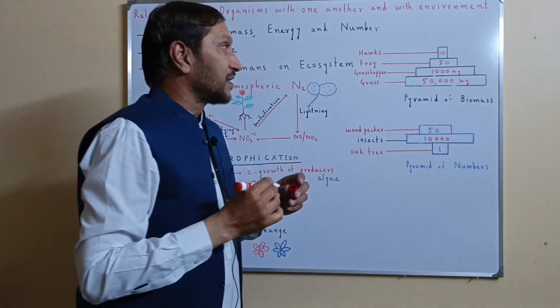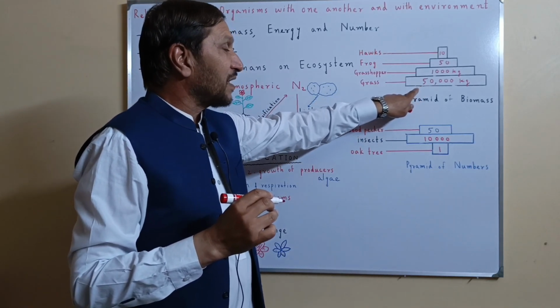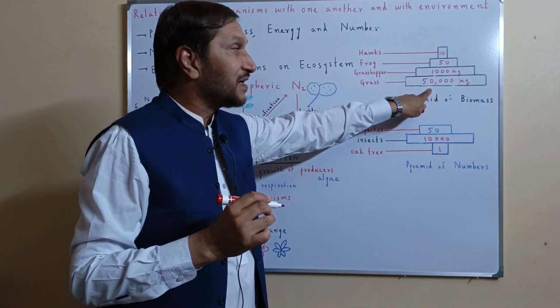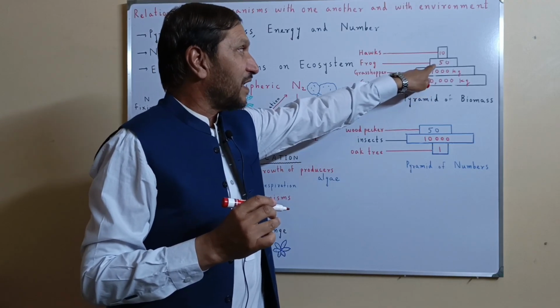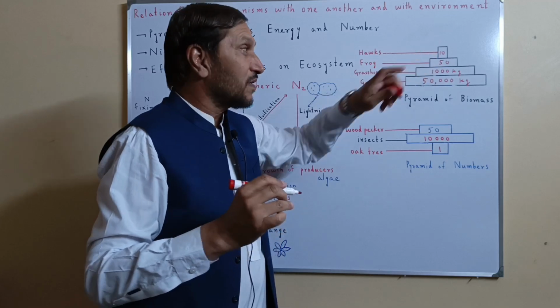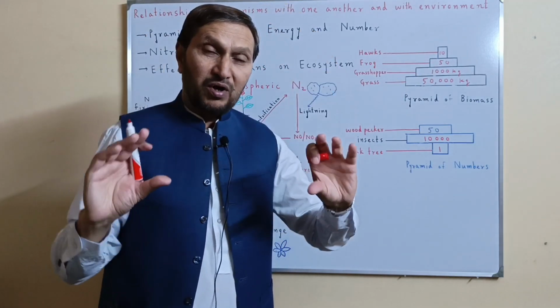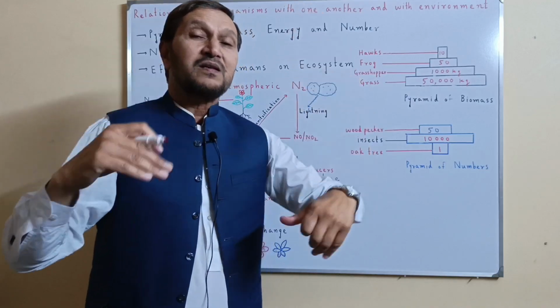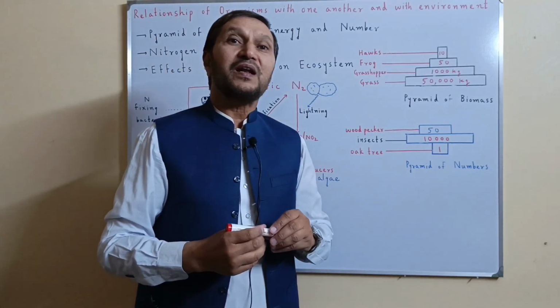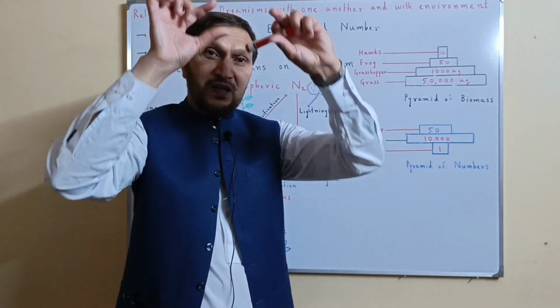So did you observe that the pyramid of biomass is broader at the base, and then it is getting narrower and narrower and then too much narrow? The pyramid of biomass is always like this, broader at the base and getting narrower. Similarly, the pyramid of energy is also broader at the base and then narrow and then narrow.